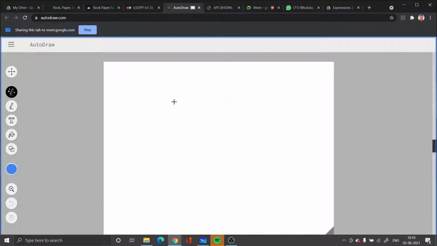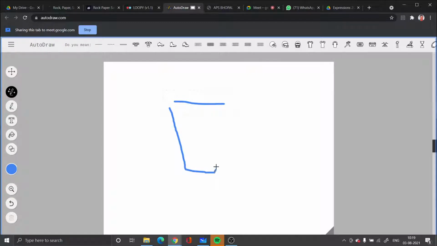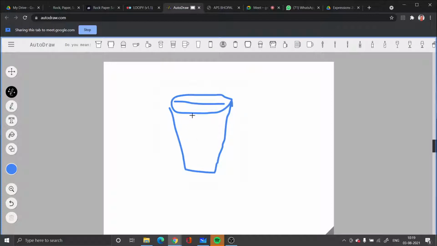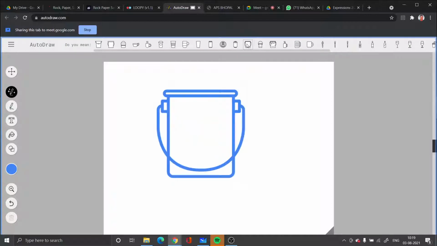I'll try again. It looks like a tumbler, you will see. So I have got the bucket. Fine. This bucket is in the form of a frustum. If I want to explain something, I will say this is the bucket and it has two different top and bottom, it has a certain height, so it is in the form of a frustum.